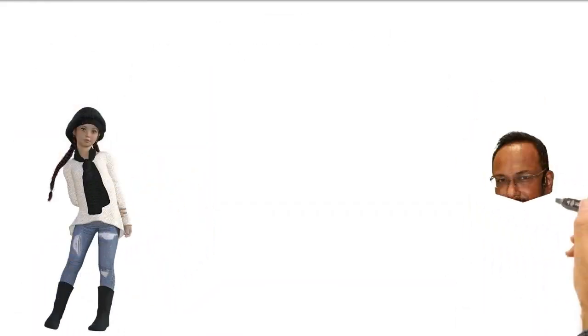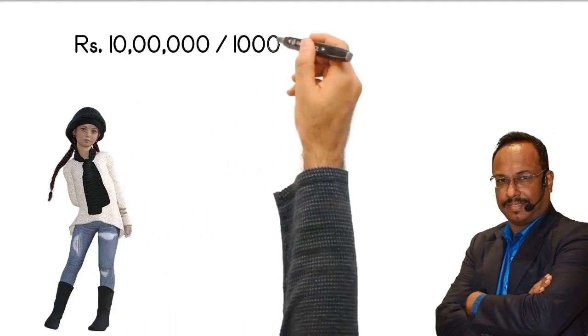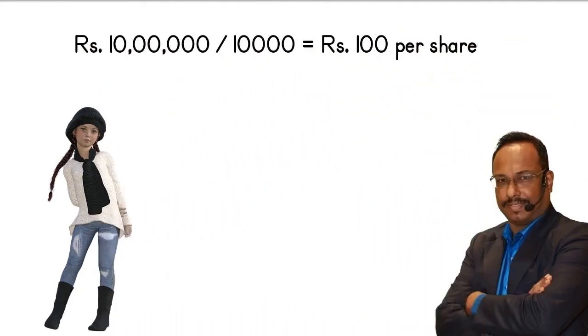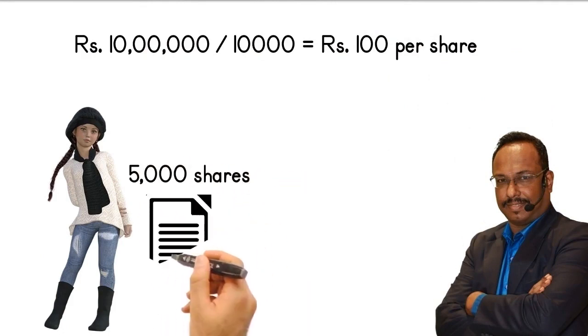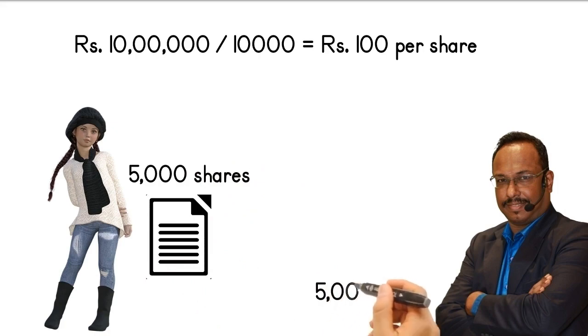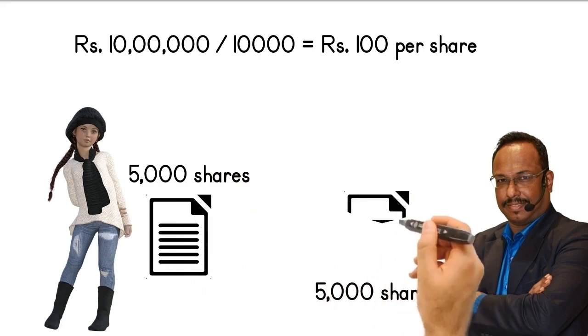Continuing further on our story, let's say we divide the entire value of 10 lakhs to 10,000 parts. Each part is worth 100 rupees. This part is called a share. Now dad and Shami each own 5,000 shares at rupees 100 per share.